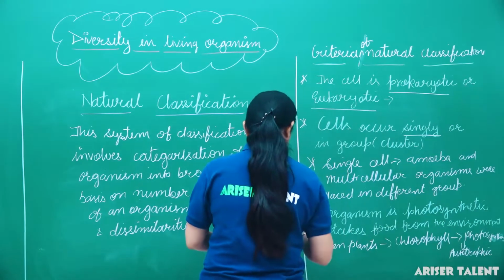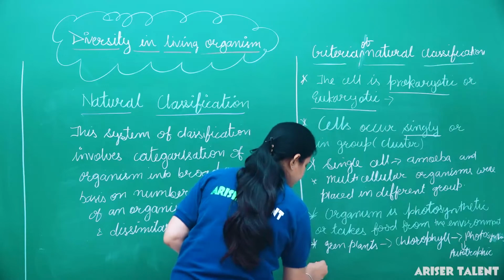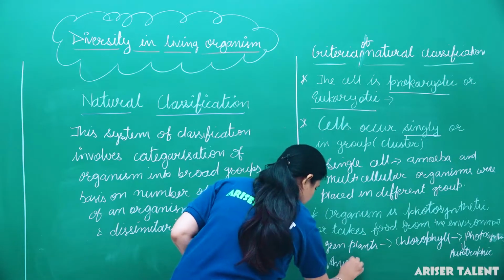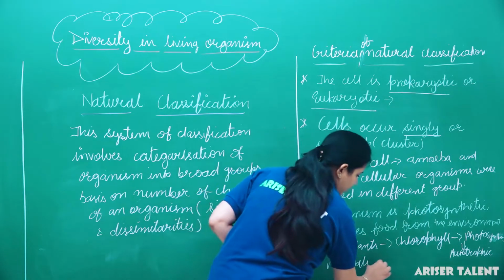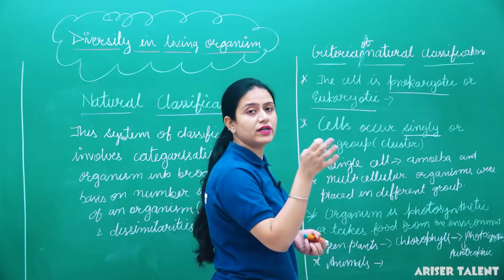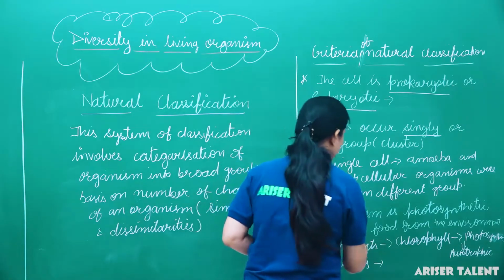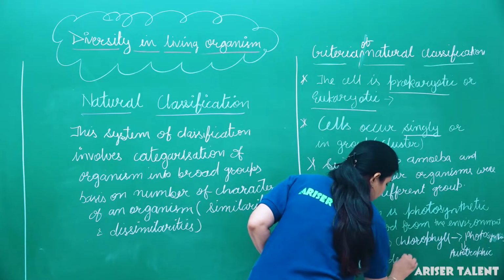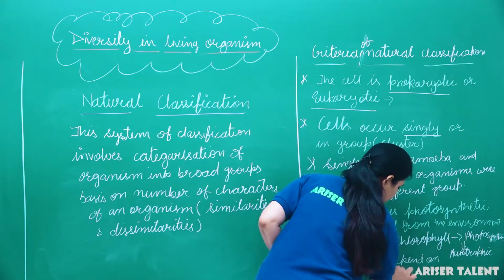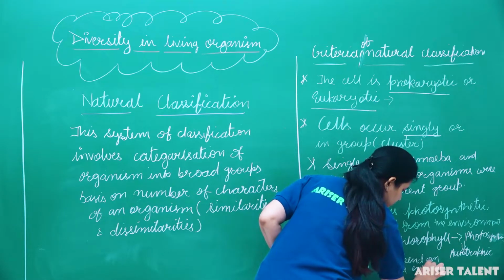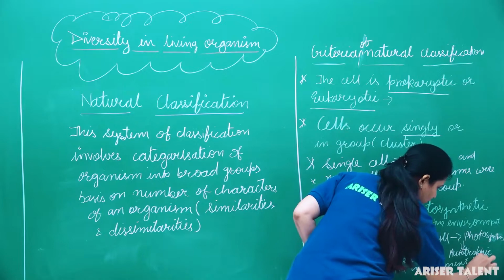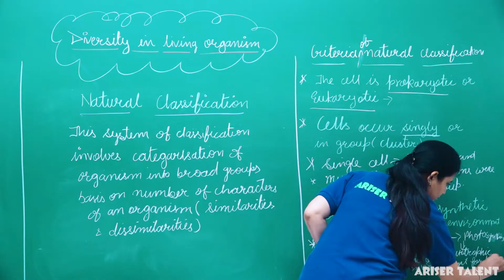Besides it, animals do not have chlorophyll and they depend on others, which means they depend on the environment for food. Animals depend on the environment for food.